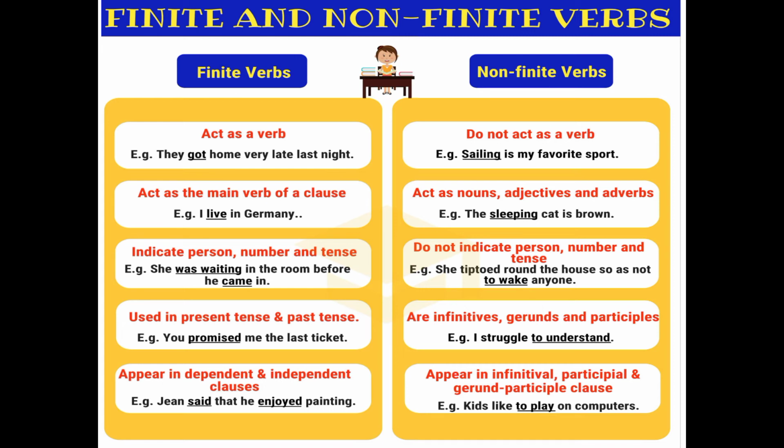So definite means that it shows, now you can look into this, that there are the two columns which are given, one is of finite और दूसरा है आपका नॉन फाइनाइट का आपका. Like first, that finite verbs can be used in a different ways, like act as a verb. So it comes after the subject. This is the main thing. If you see any verb after the subject, अगर कोई भी verb subject के बाद आती है आपका, so that is the verb. But नॉन फाइनाइट में ऐसा केस नहीं होता आपका, so it does not work as a verb. ठीक है, it can work as a noun.